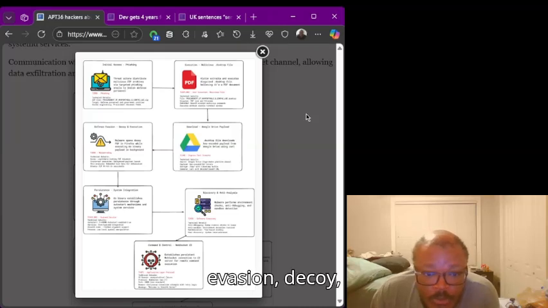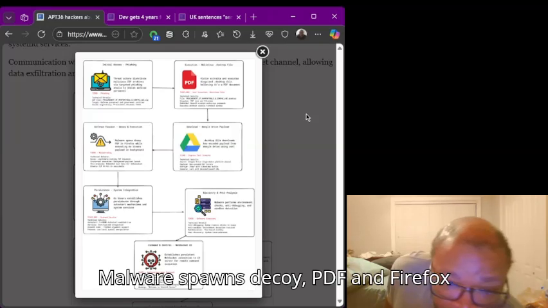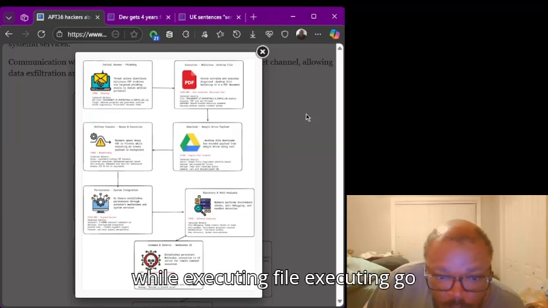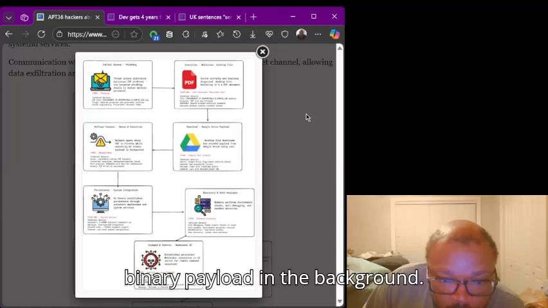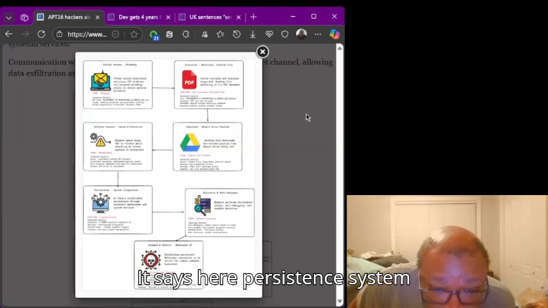Defense evasion. Decoy and execution: malware spawns a decoy PDF in Firefox while executing the Go binary payload in the background. It says here, persistence, system integration.